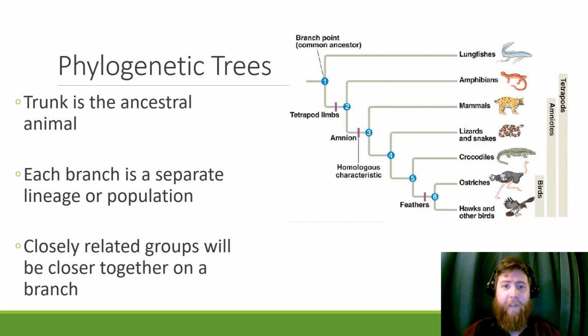All right, so looking at these phylogenetic trees here, kind of trying to read them. The trunk here is the ancestral animal, and then each branch off of that trunk is a separate lineage or population. If things are closely related, like these ostriches and hawks and other birds, they are closer together on the branch. As you move further and further away, birds are less related to amphibians than they are to crocodiles, say, or lizards, or even mammals. So this kind of gives you a look at this. You can see who is closely related to who.